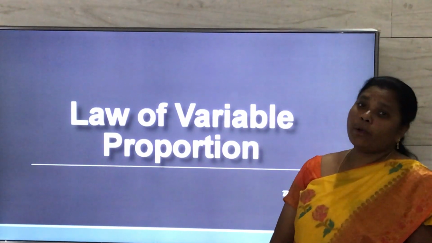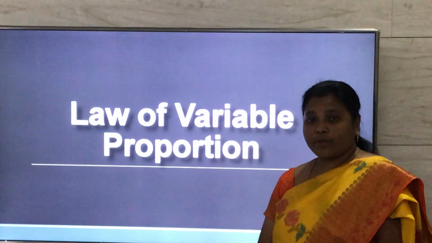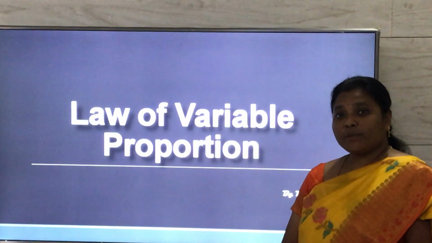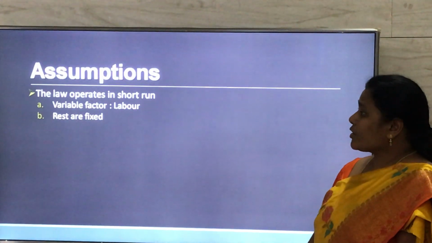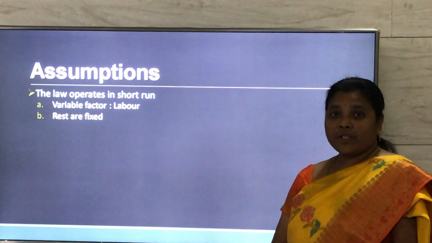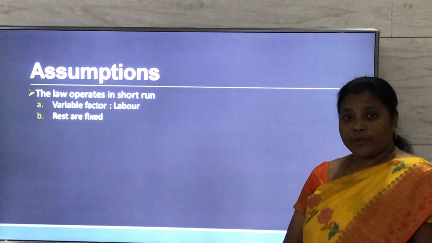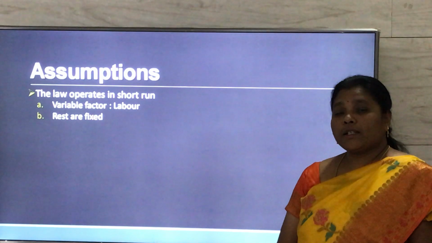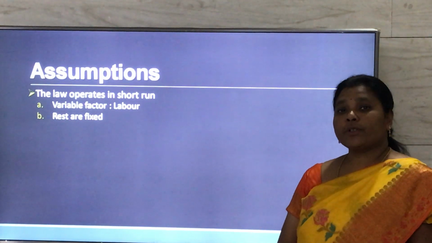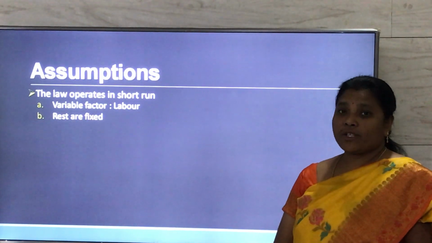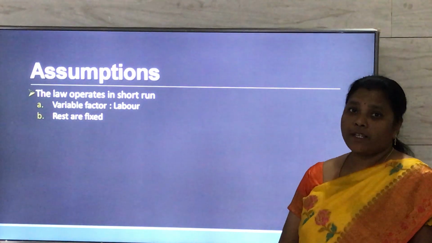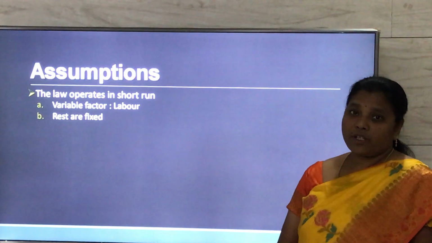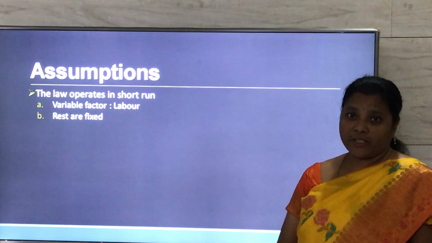So the law of variable proportion mainly operates on the basis of time frame. In simple terms, we can say that the law of variable proportion operates in the short run. It is a very short time for a producer to change the factors of production to increase his output. So the producer tries to increase his output by changing the variable factor, that is labor, where the land, capital, organization and technology remain fixed.